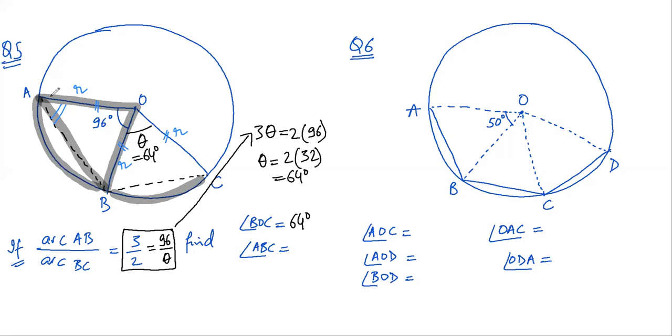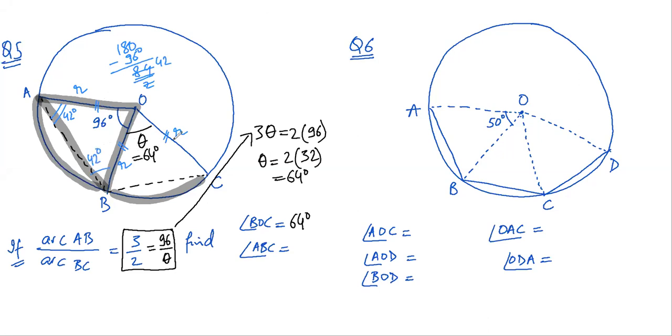So OAB is an isosceles triangle. This is 96 degrees, so I am left with 180 minus 96 degrees, which is 84. Divide by 2. So these two angles are 42 degrees and 42 degrees.